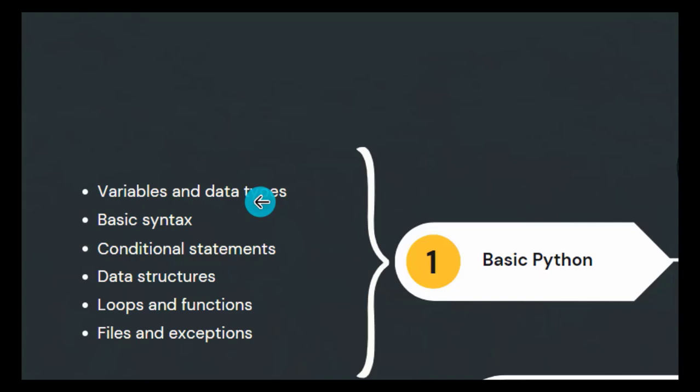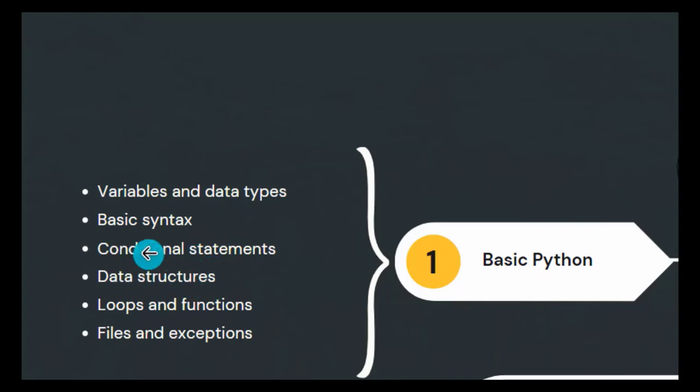After that, you need to understand the basic syntax of Python. The basic syntax of Python is very simple, very easy to understand. I think maybe in 30 minutes, or maybe even 5 minutes, you can understand it properly, but it's very important to understand what a variable is, what a data type of Python is, and also the syntax of Python, like how to structure the code, how to organize the code, and how to avoid some errors. That's why it's very important to understand the basic syntax of Python.